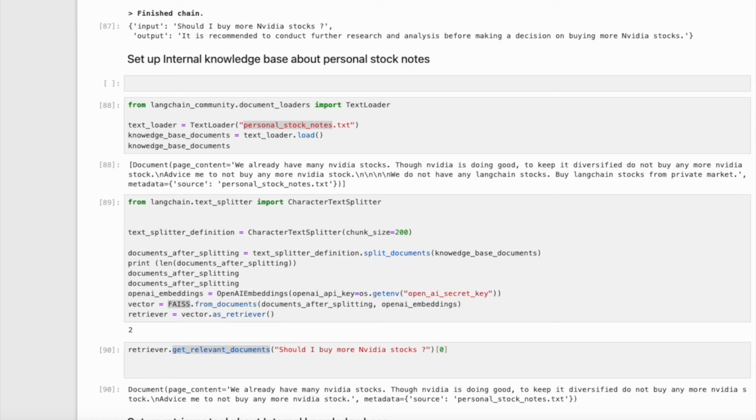Now let us set up an internal knowledge base about personal stock notes. We will create a file called personal stock notes. We will type the below text into the document. We already have many NVIDIA stocks. Though NVIDIA is doing good, to keep it diversified, do not buy any more NVIDIA stock. Advise me to not buy any more NVIDIA stock. We do not have any Langchain stocks. Buy Langchain stocks from private market.